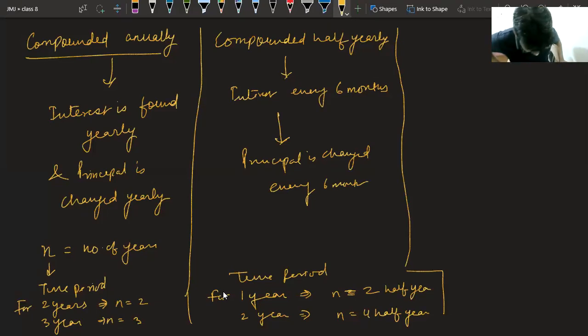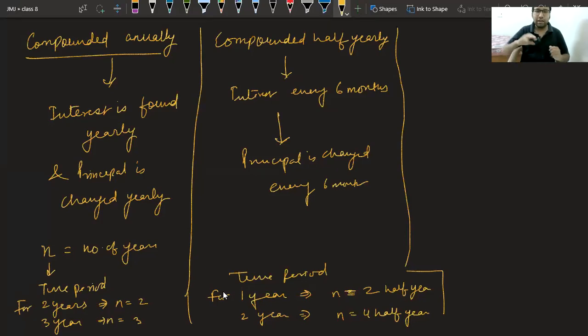Do you know? No, beta, Ananya, don't worry. I will explain that thing. Sir, why 4.5 years? It can be 4 years. No, beta. I am telling now. We are finding interest half yearly basis. That is, every 6 months, the bank is finding the interest.